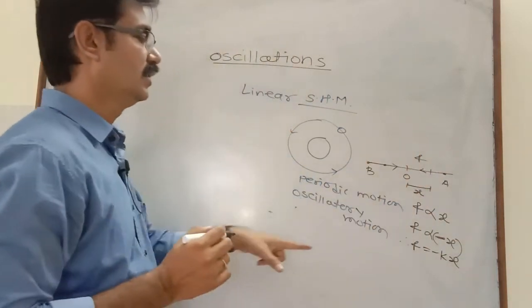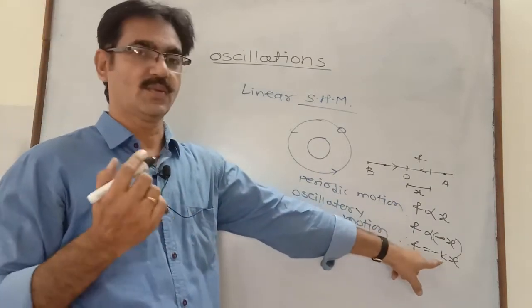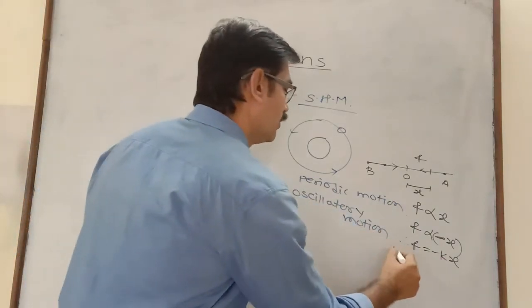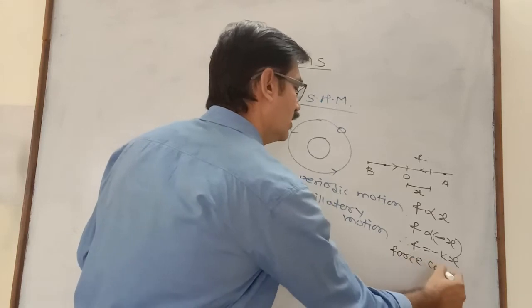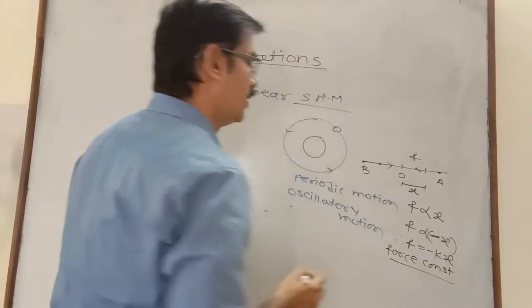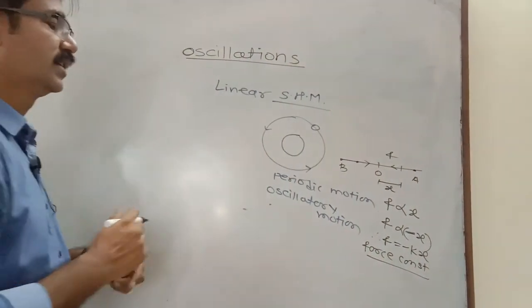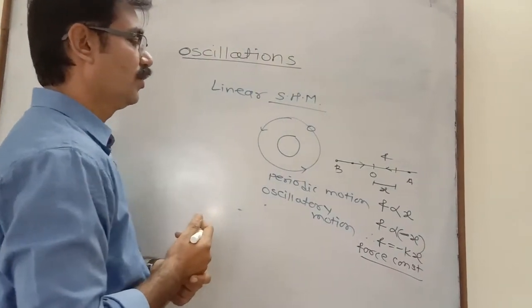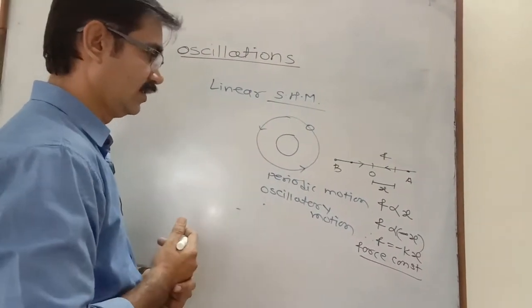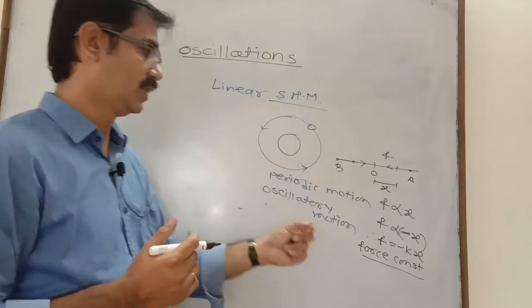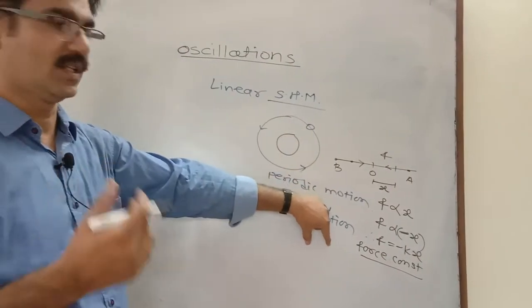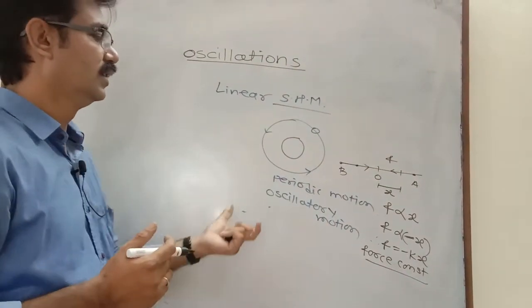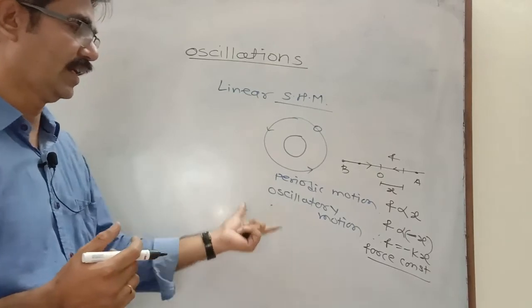Here k is called the force constant. This force constant depends upon the elastic properties. In case of a spring, it depends upon the elastic properties, and in case of the simple pendulum, it depends upon gravitational properties.